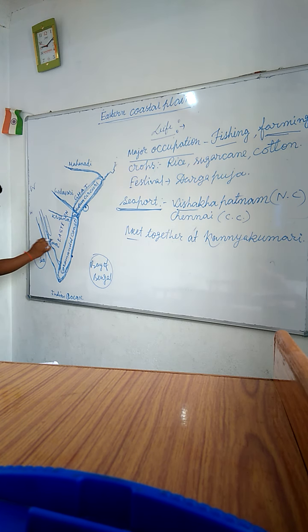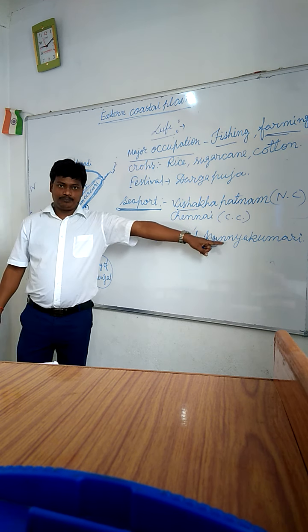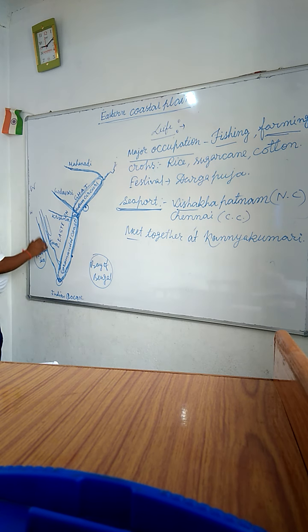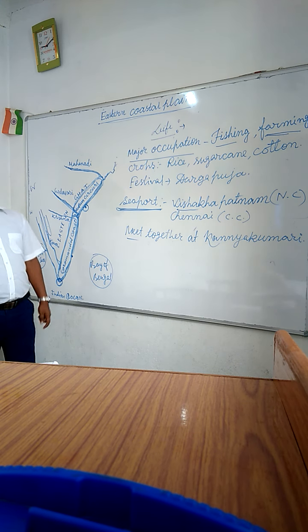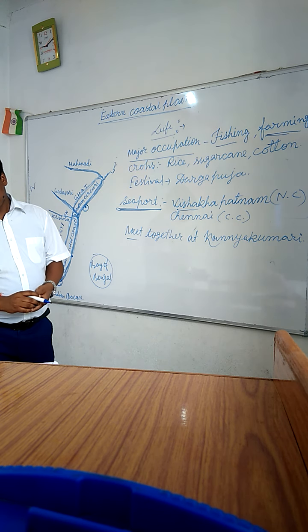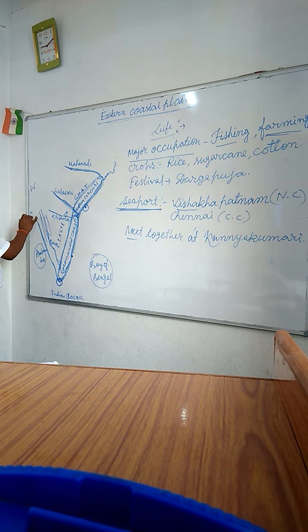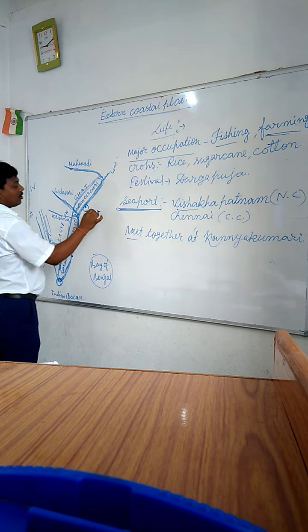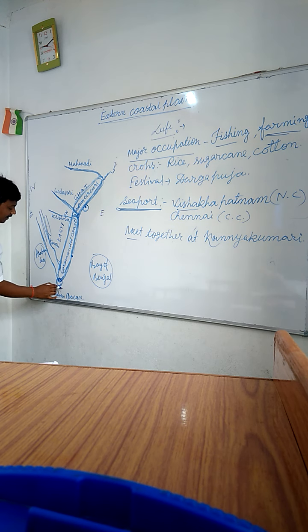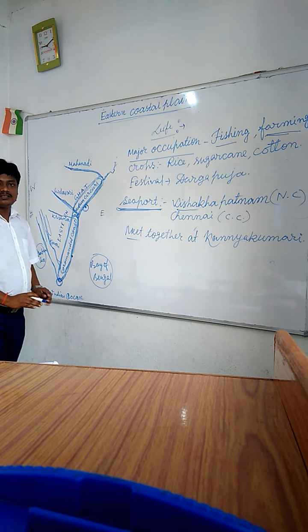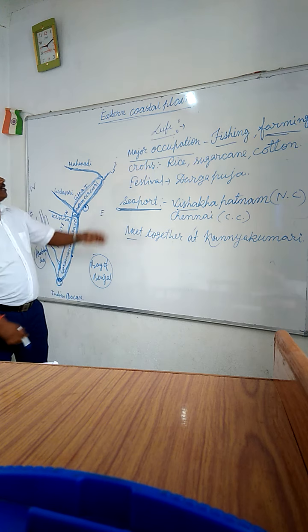Western Ghat and Eastern Ghat meet together at Kanyakumari, and there are three water bodies: the Arabian Sea in the west, Bay of Bengal in the east, and Indian Ocean in the south. So students, you have to remember it.